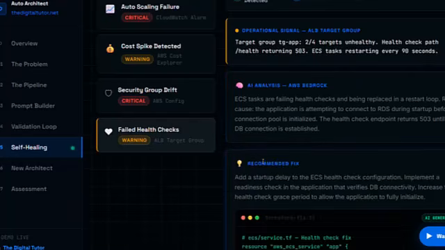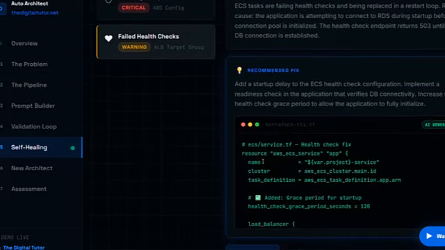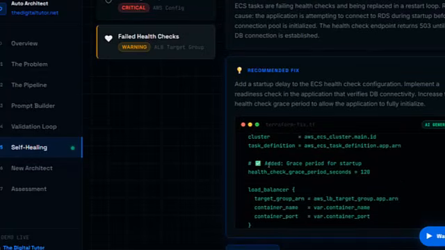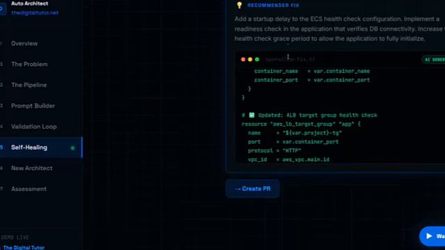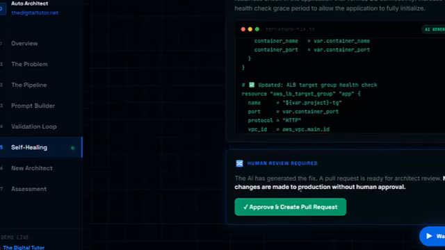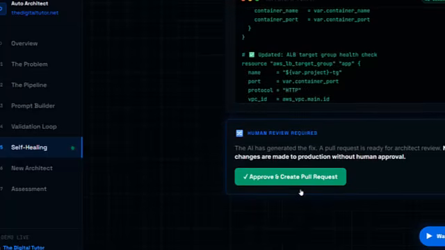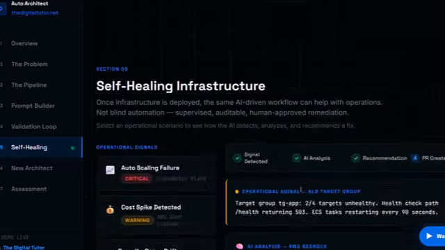So please remember this. This is a demo created for teaching, okay? This is not a production deployment system by itself. In a real environment, we would review, validate, scan, and approve everything before deployment. This is not blind automation. This is architect-supervised automation. That distinction is very important. The AI drafts, the workflow validates, and the architect approves.